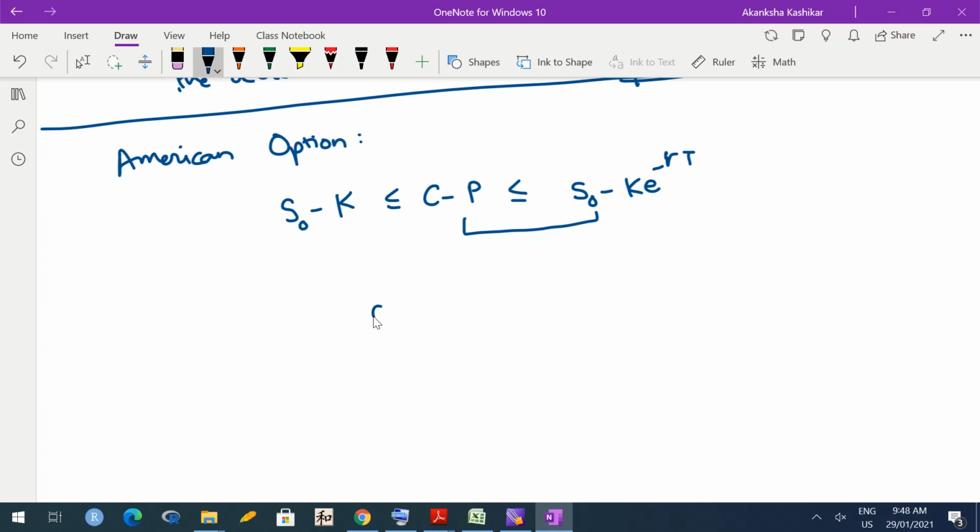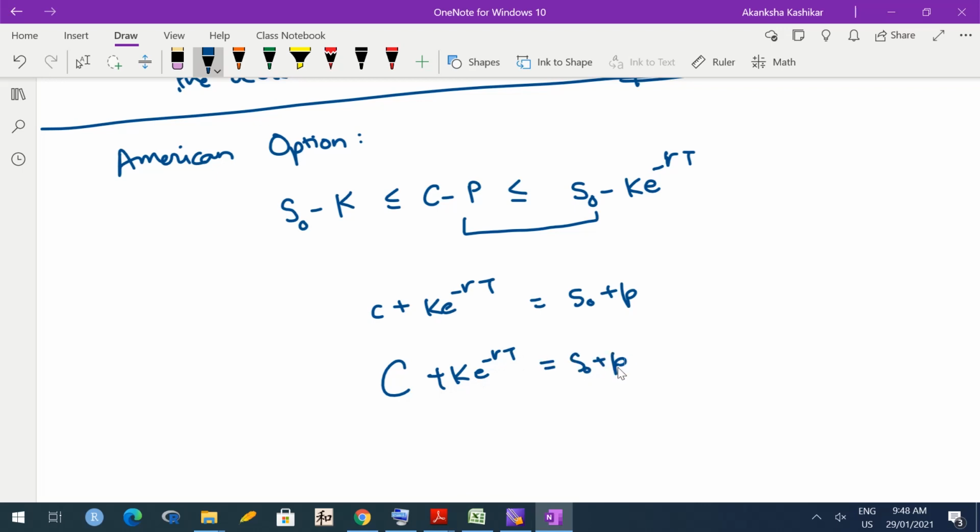From European put call parity, we know that c plus K e raised to minus RT is equal to S0 plus p. And just now we discussed that small c is equal to capital C. So C plus K e raised to minus RT is equal to S0 plus p.